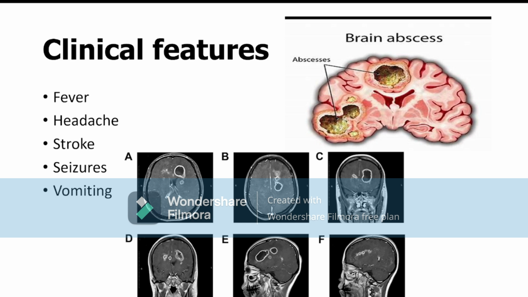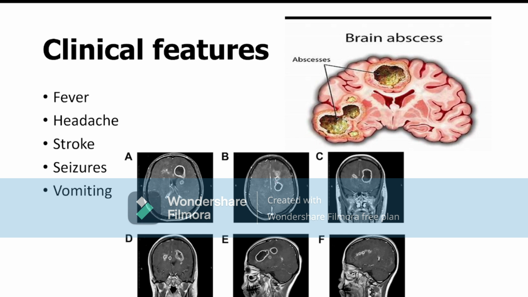Now come to the clinical features. The foremost clinical feature is fever. The child always has fever. The child suffers from low grade fever, after that high grade fever, and along with the fever the child has vomiting and headache. Headache and vomiting come simultaneously, because when the abscess forms, there is inflammation in the brain parenchyma, and these inflammatory products stimulate the vomiting center and cause projectile vomiting.